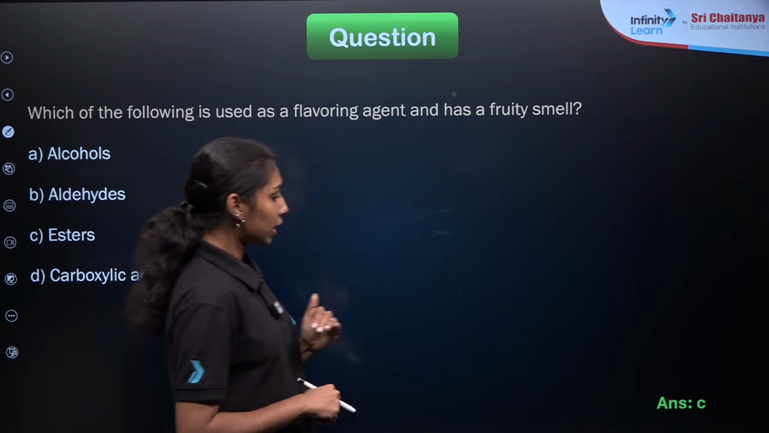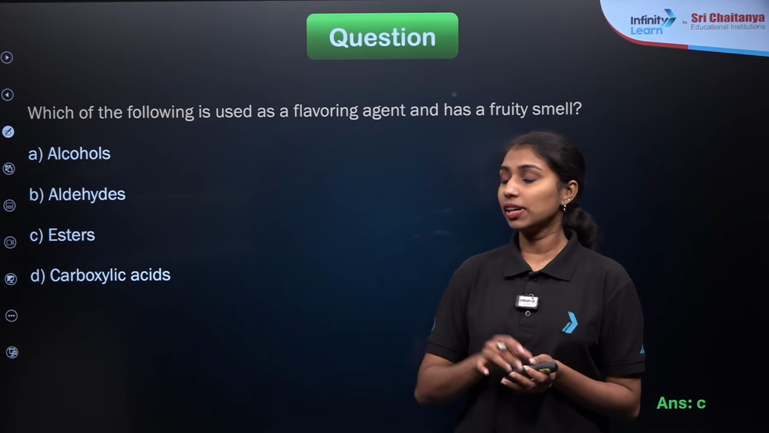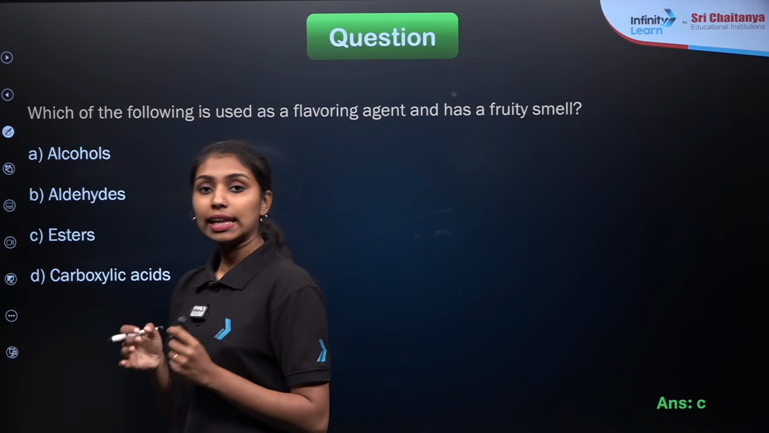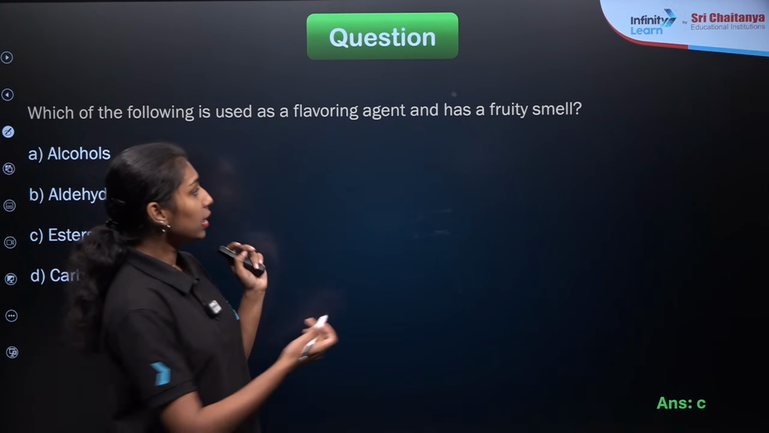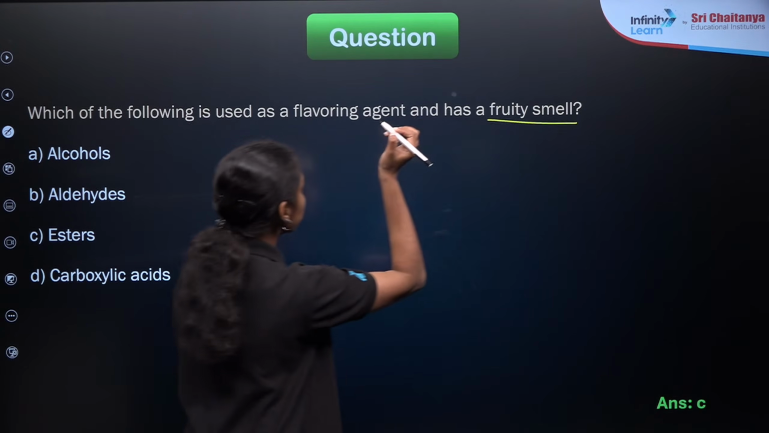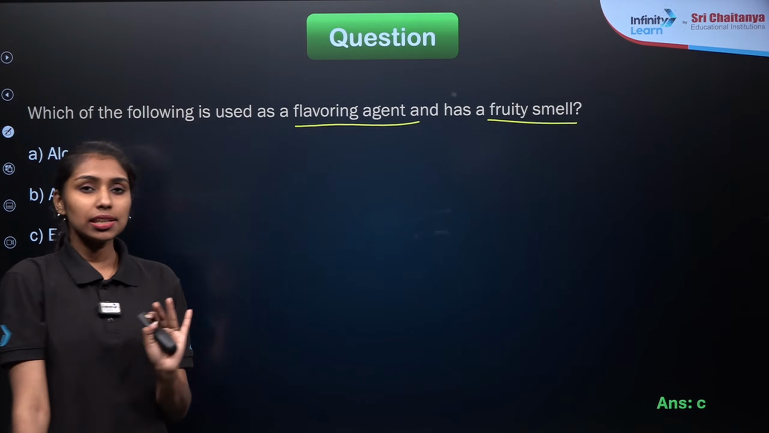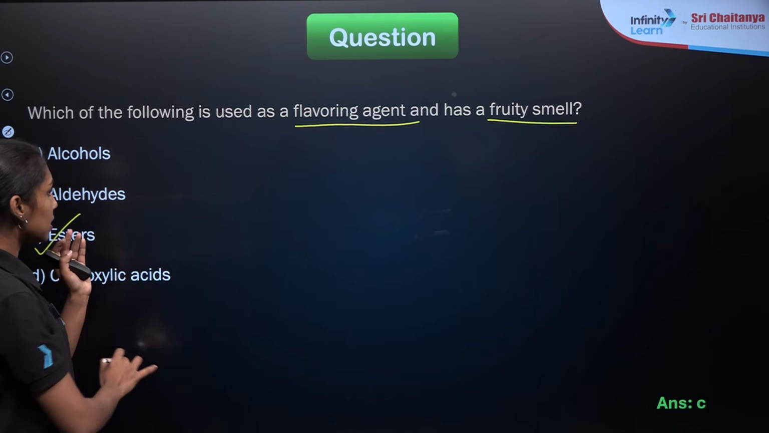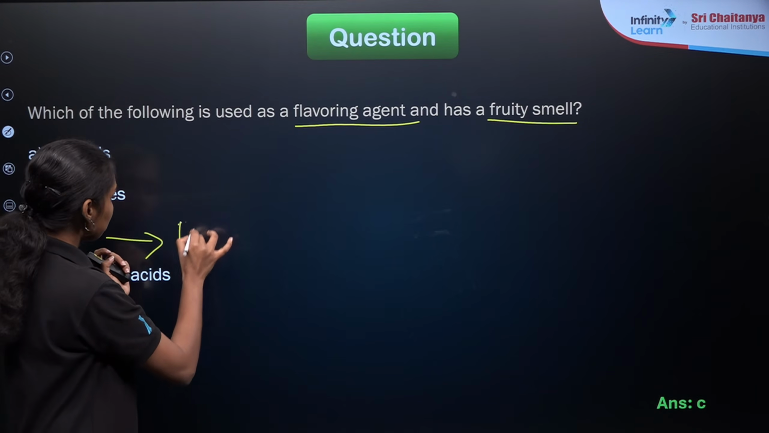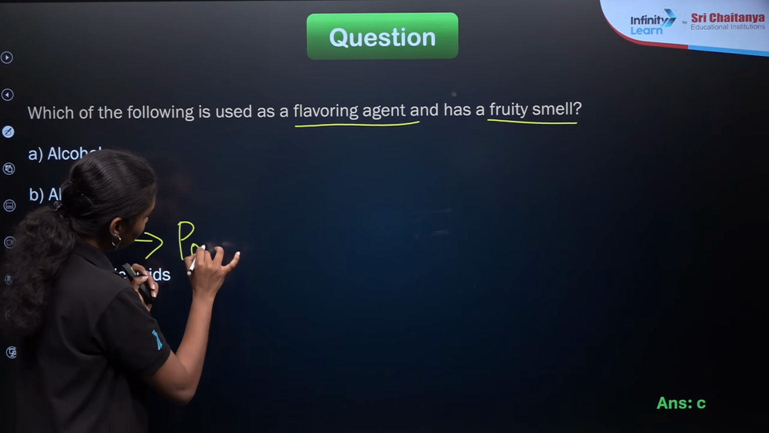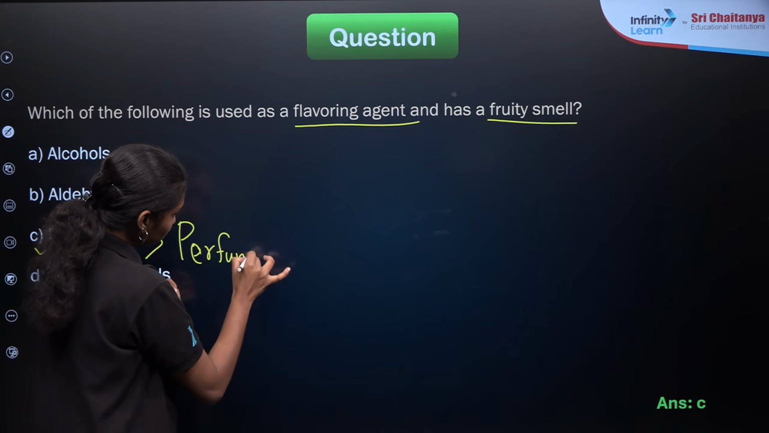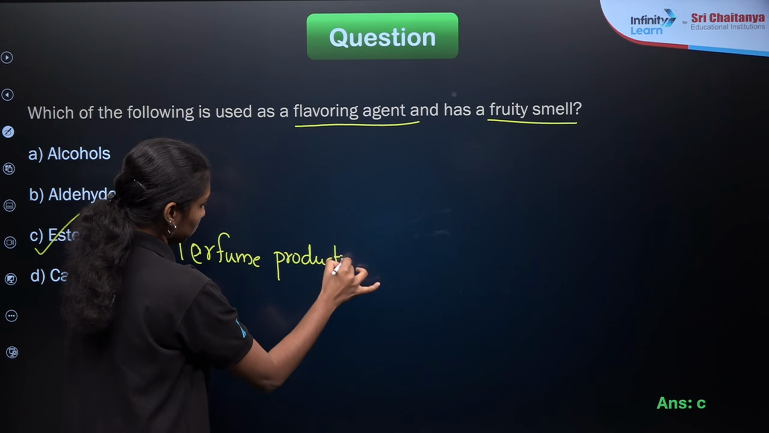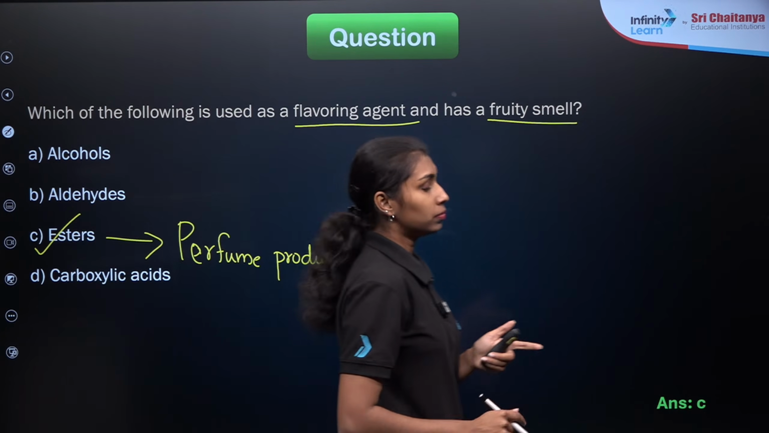So option C is our correct answer, that is esters. Whenever we discuss the esterification process, ethanol and ethanoic acid combine to form ethyl ethanoate as an ester, right? Those esters have a fruity smell, and they act as an agent in perfume preparation. So option C will be our correct answer. Esters have a fruity smell and help in the production of perfumes. Clear?